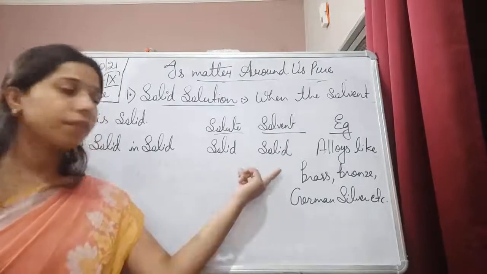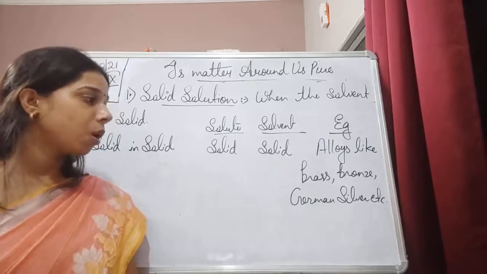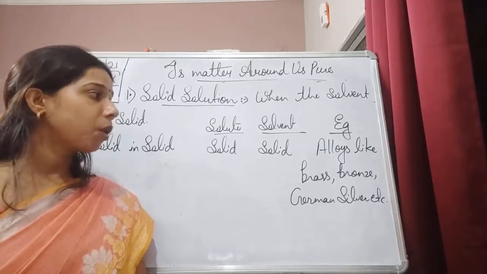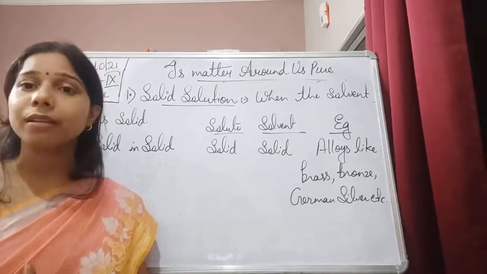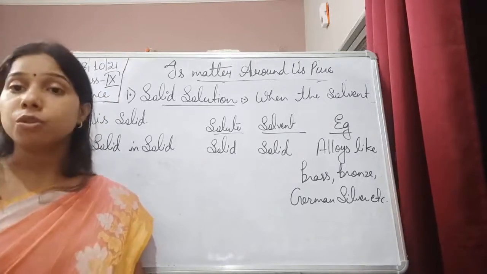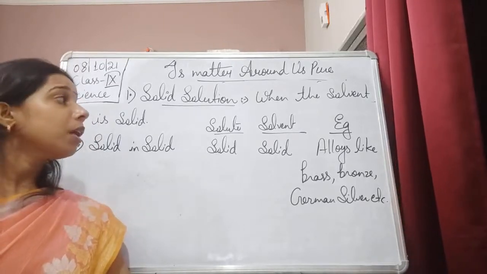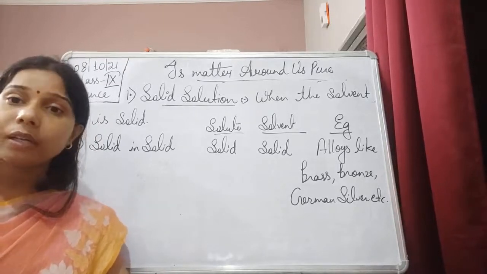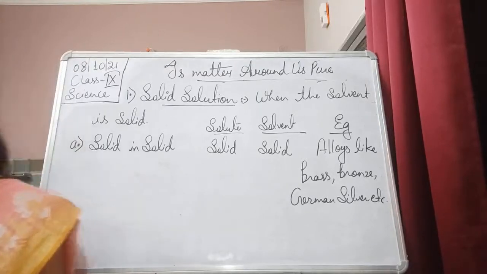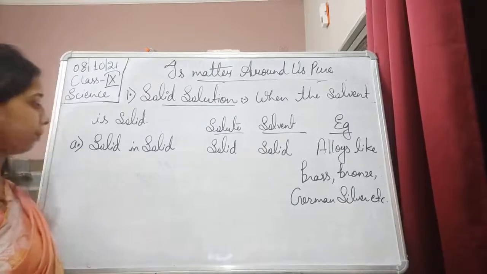So if solid in solid is there, it means the solute that we take is a solid and the solvent that we take is also solid. The examples are alloys like brass and bronze. These alloys are a mixture of two metals, or a mixture of a metal and a non-metal. So both of them are solid itself. That's why the solution will be a solid solution. Next one in the solid solution is liquid in solid.